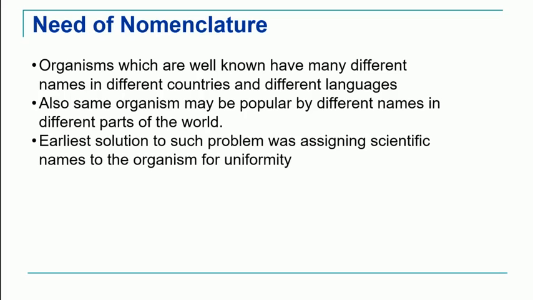Now, the earlier solution for such a problem was assigning the scientific name so that there occurs a uniformity and the same organism can be studied easily throughout the world. Since there was a great problem of misunderstanding and ambiguity in the names of organisms in different parts, and the same organism was known by different names, there was a need for this nomenclature system.